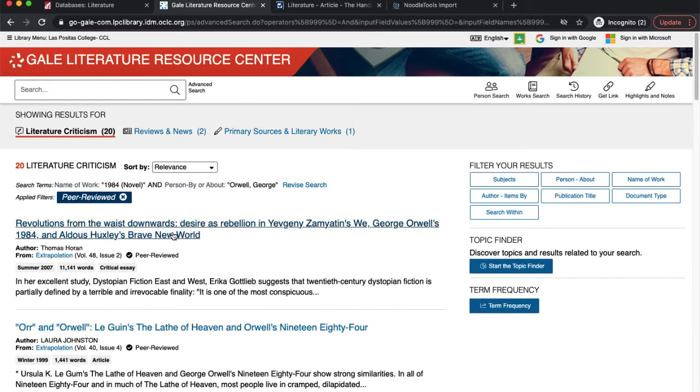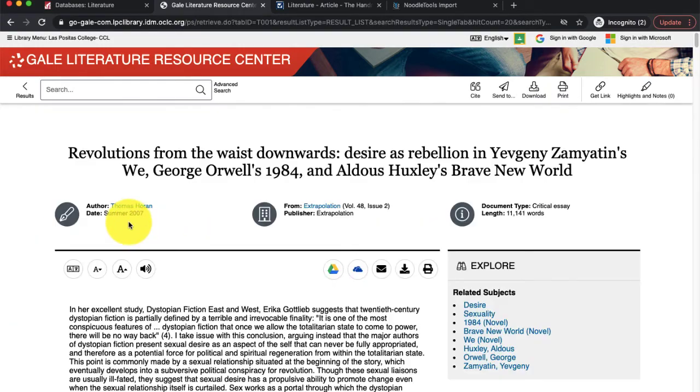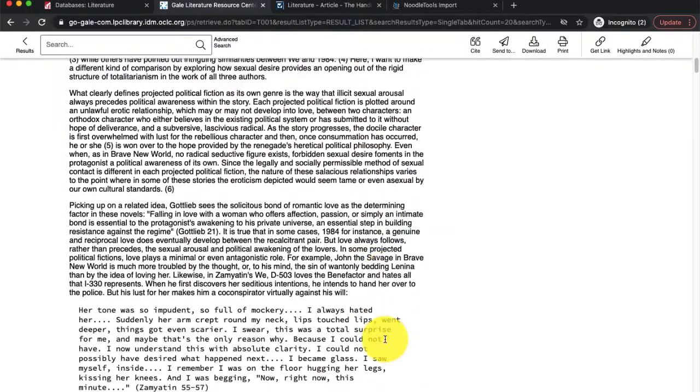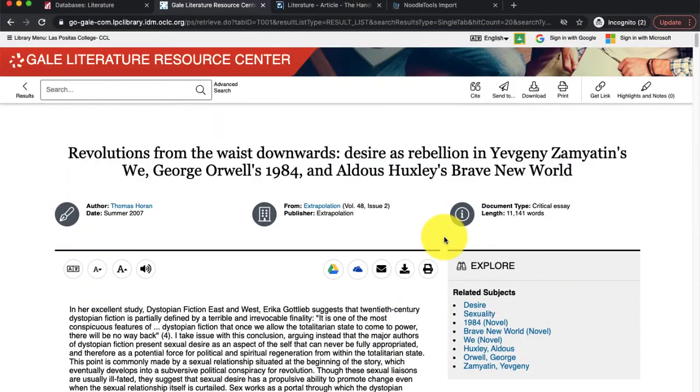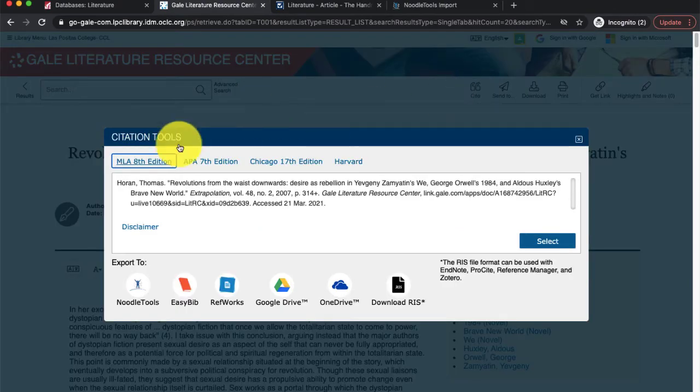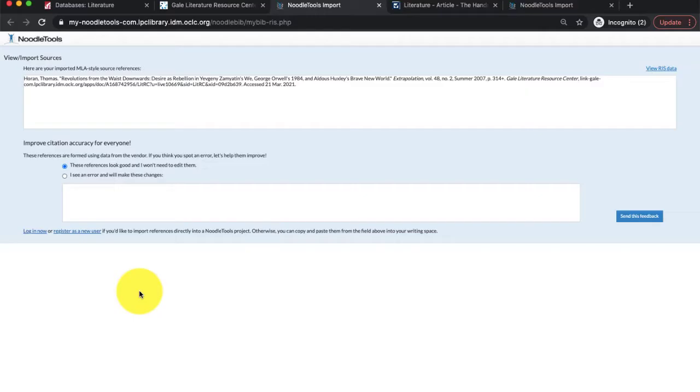Click on the titles to get more information like the article author, publication date, source of the article, and to view the full article. Make sure to capture any articles of interest for future use by using the tools here at the top. Be sure to also click on the citation tool to grab the citation or to export the citation directly to Noodle Tools.